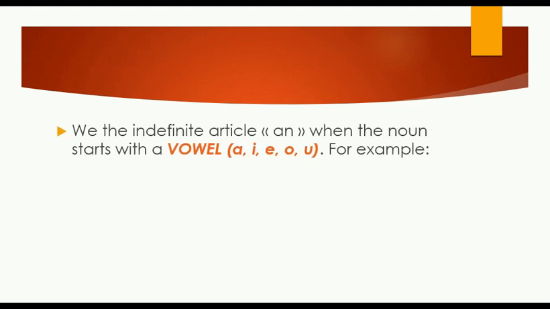We use the indefinite article an when the noun starts with a vowel. As we know in English, we have 5 vowels: A, E, I, O, U. For example, I ate an apple.